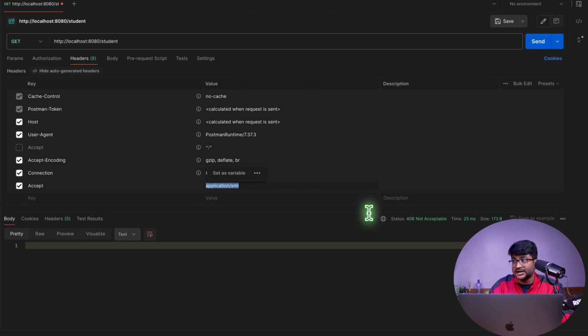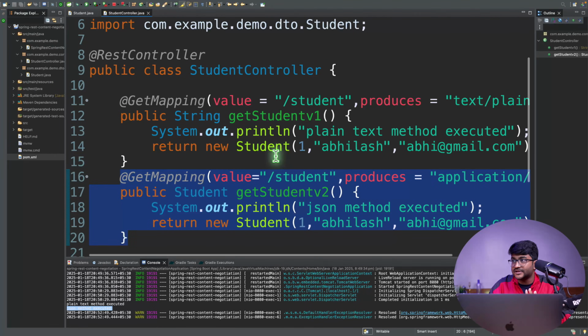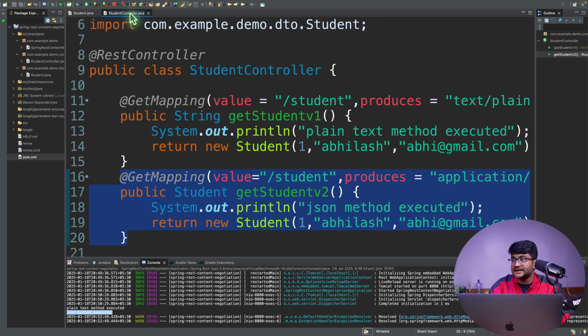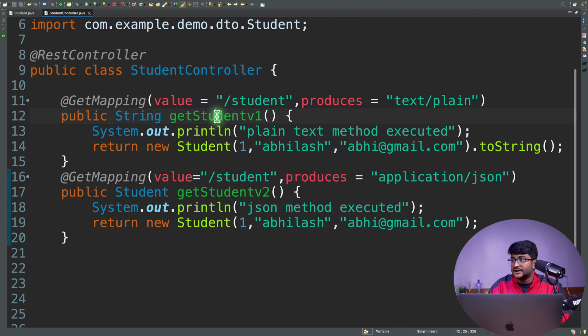That means you are putting some wrong value in the accept. If the server cannot give you that data, then you will get not acceptable error. Now 406 not acceptable, the client is getting because it is asking for the data in a wrong format. If you look at the endpoints that we have created right now, it is very clearly mentioned.